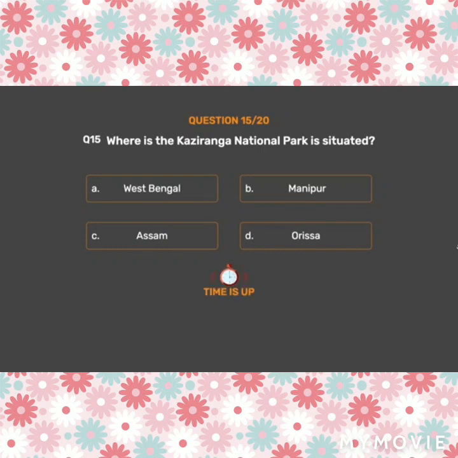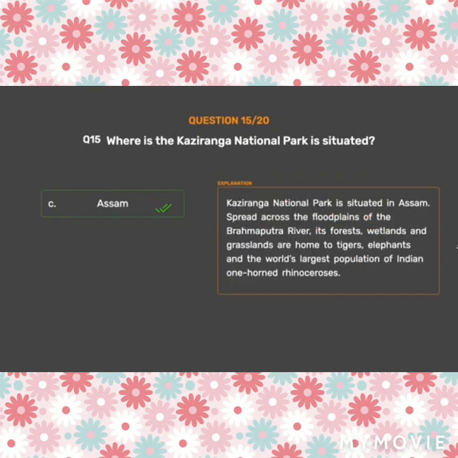The correct answer is Option C. Assam. Kaziranga National Park is situated in Assam. Spread across the floodplains of the Brahmaputra River, its forests, wetlands and grasslands are home to tigers, elephants and the world's largest population of Indian one-horned rhinoceroses.